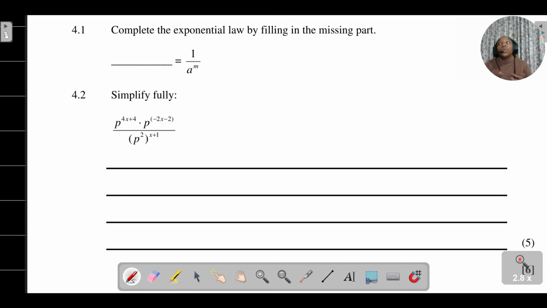Now, let's look at question 4. Question 4 deals with your exponential laws. When it comes to exponential laws, I'll put a link to a lesson that I've done on your exponential laws.